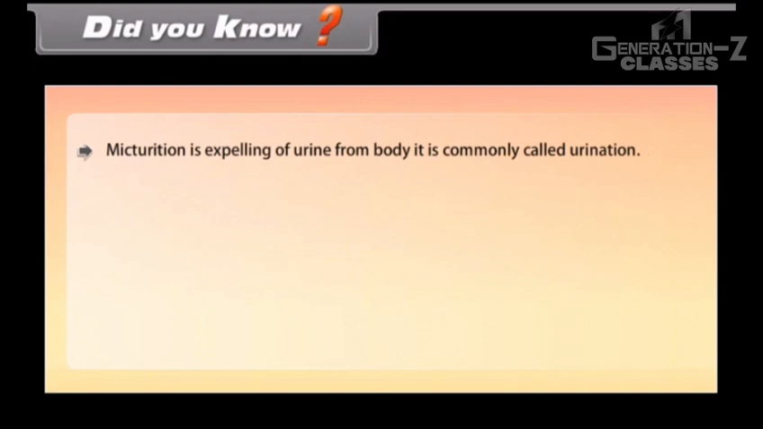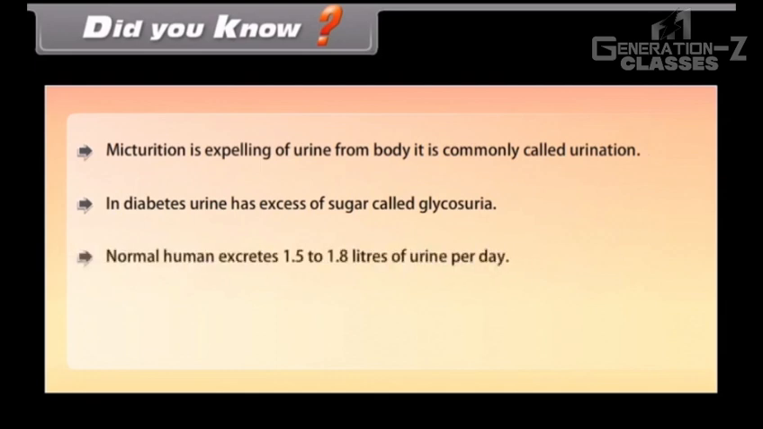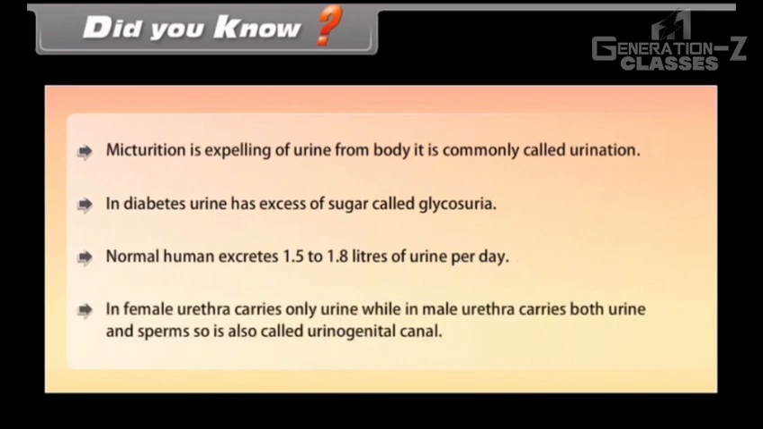Did you know? Micturition is the expelling of urine from the body. It is commonly called urination. In diabetes, urine has an excess of sugar, called glycosuria. A normal human excretes 1.5 to 1.8 litres of urine per day. In females, the urethra carries only urine, while in males, the urethra carries both urine and sperms, so it is also called the urinogenital canal.